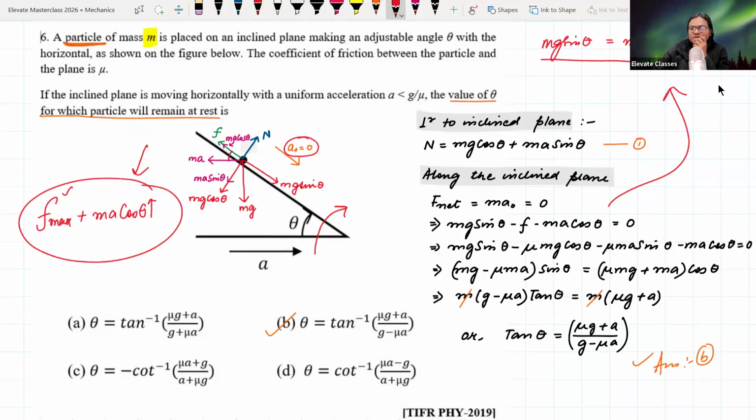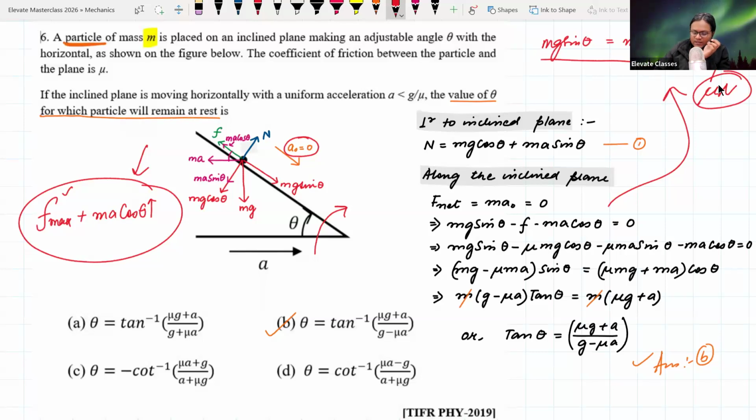So if we are looking at the maximum value of theta, I think it is kind of obvious that here we will have to take F max also. So to balance mg sine theta, we will need F max here. We will need mu N here. Otherwise, if this is less, then that object is anyways not in motion.